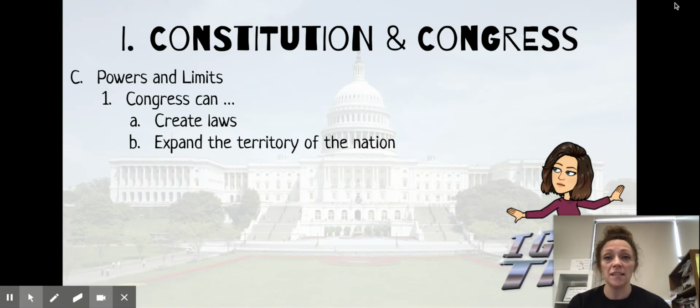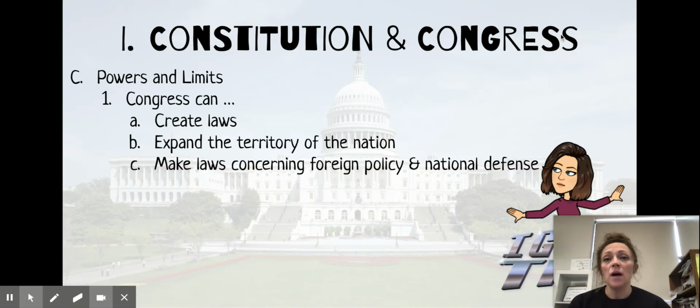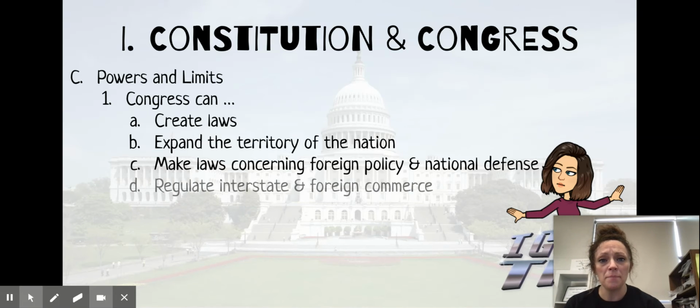So specifically, things that Congress can do include expanding the territory of the nation. So if we want to increase the size of the United States by adding territories, by making new states, that's something that has to go through Congress. We also have the authority to make laws concerning foreign policy and national defense. So figuring out how we're going to have a relationship with other countries, what our policy is going to be with them, how we're going to maintain our military, all of that stuff is up to Congress.